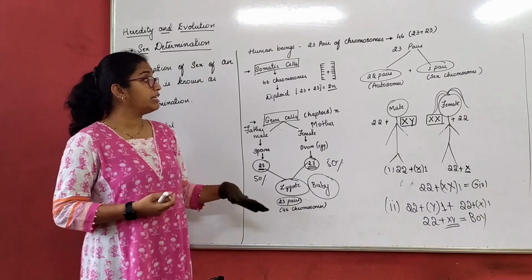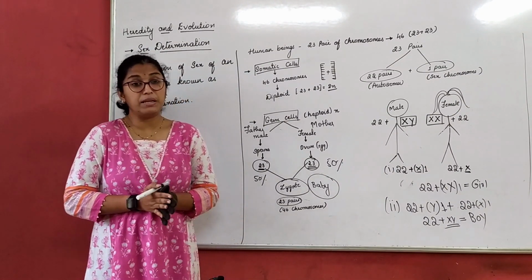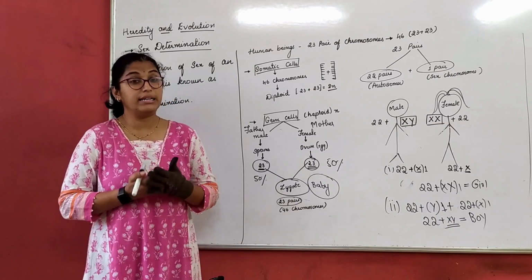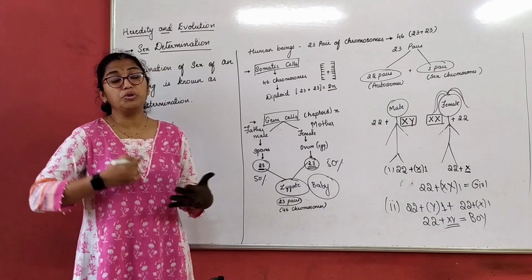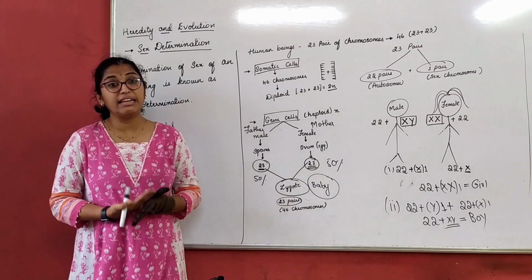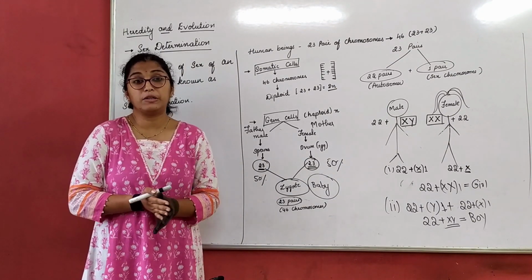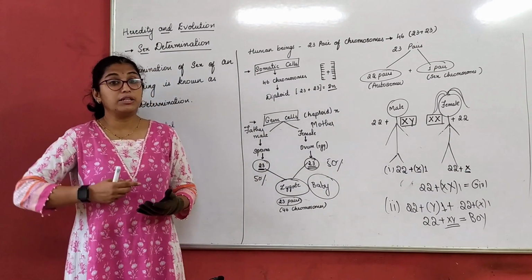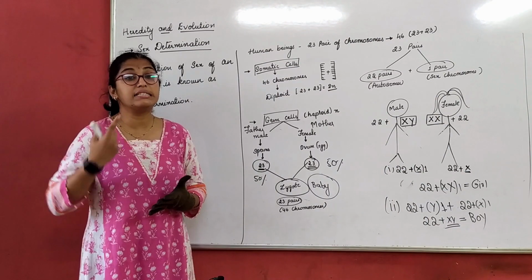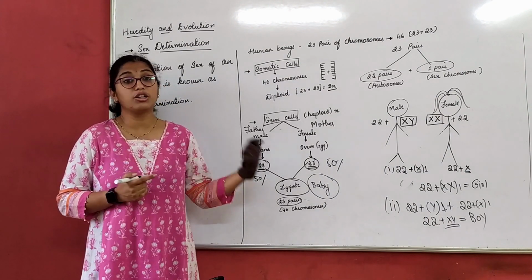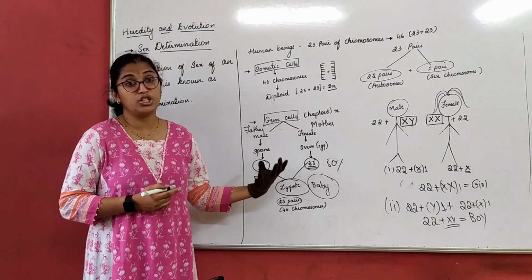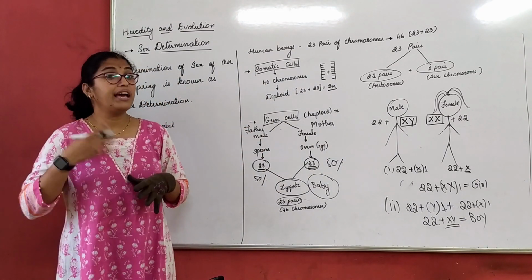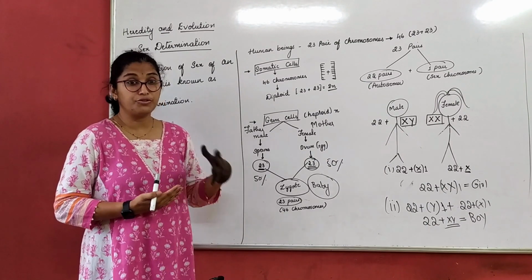One thing I would like to tell you, the chapter heredity is very simple and interesting, but initially you might find it a bit complex to understand a few things. So I want you all to go through the videos again and again to understand the concept better. The first time, in one go, you might not understand it, but when you watch the same video twice, thrice, you will understand the concept. It's a very simple and interesting chapter, and yet we have only touched a little part of heredity here. We haven't gone in depth with heredity, right?